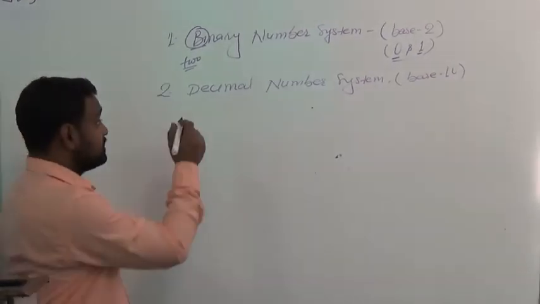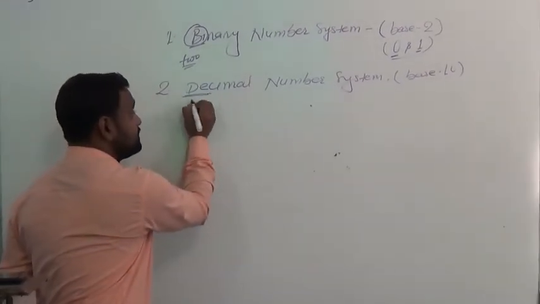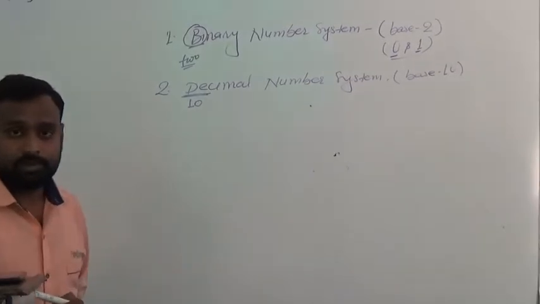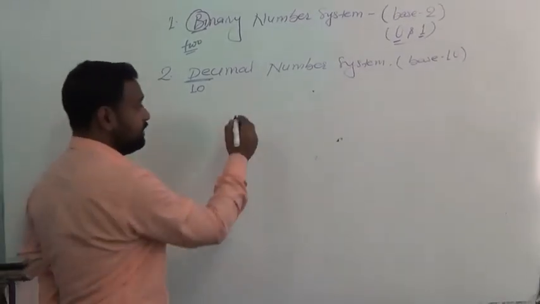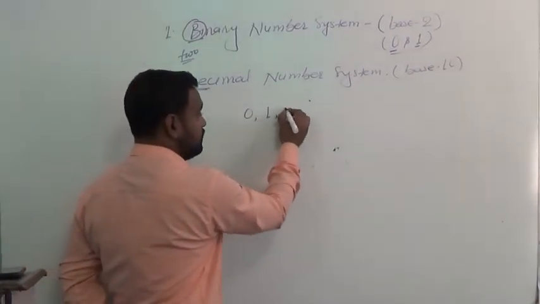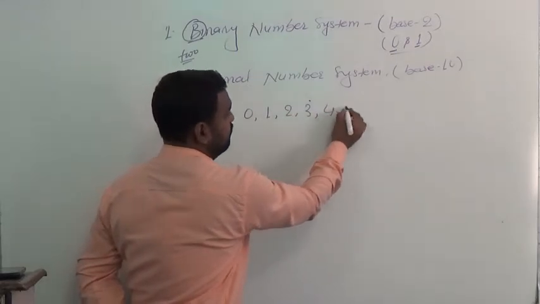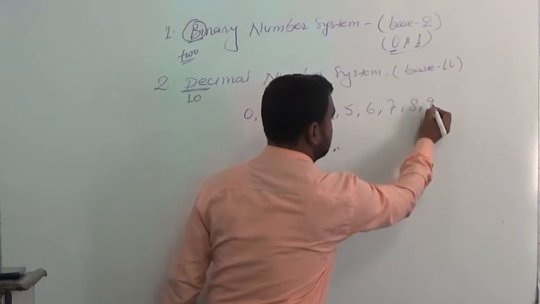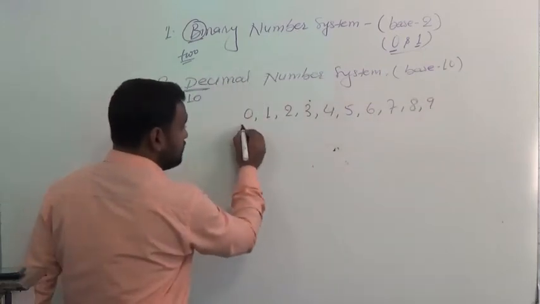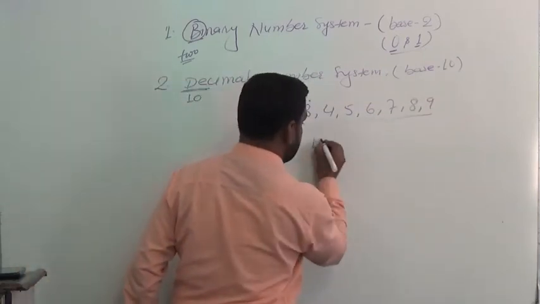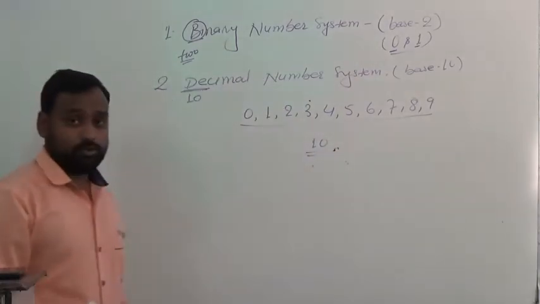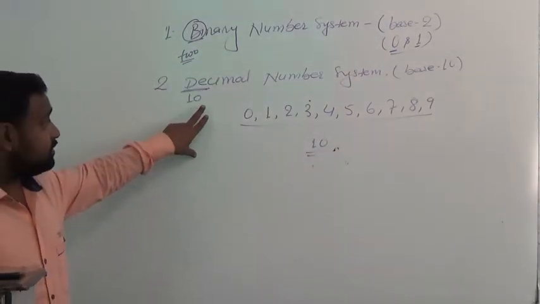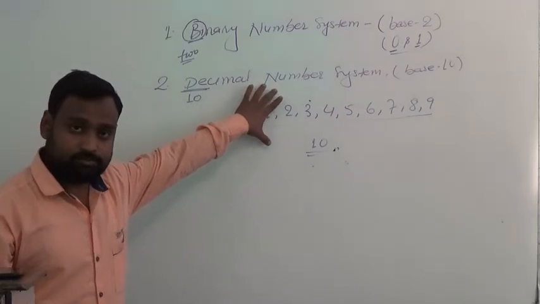That's why we say decimal. Decimal is 10. We have 0, 1, 2, 3, 4, 5, 6, 7, 8, 9. All these are 10. That's why we call this number system decimal number system.